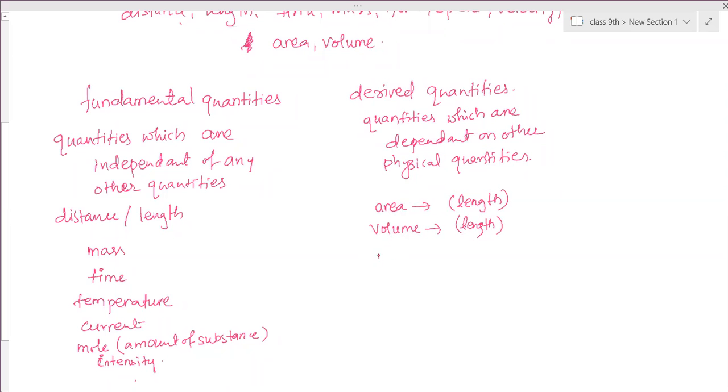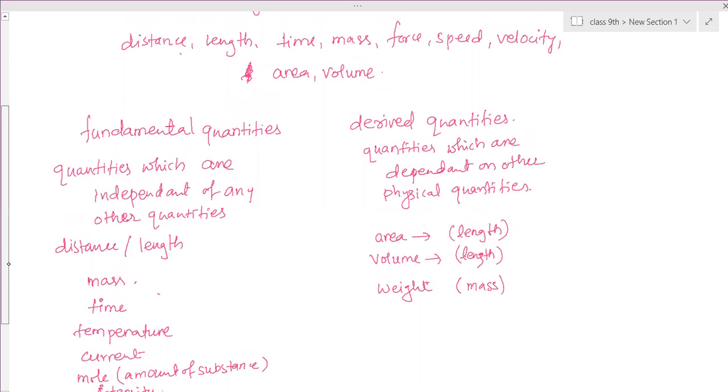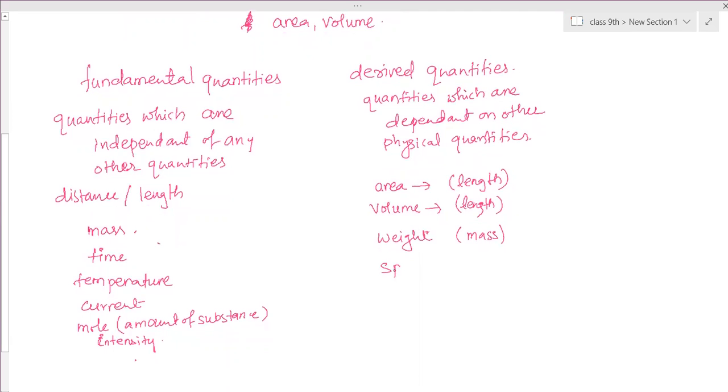Then again, weight you have considered, right? This one has told me weight. So weight is dependent on mass. Therefore, weight is a derived quantity. Then the next one we can consider. Ma'am, speed. Yes. I was going to say the same thing, Tanya.